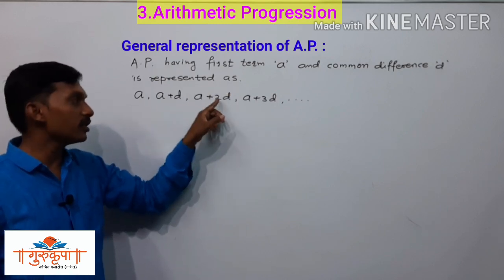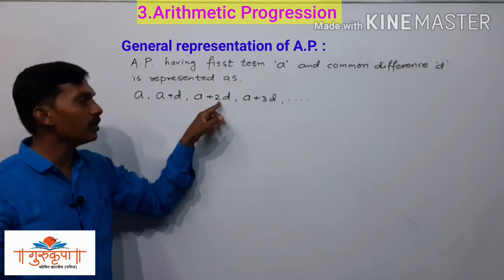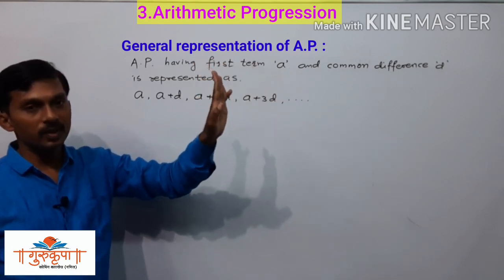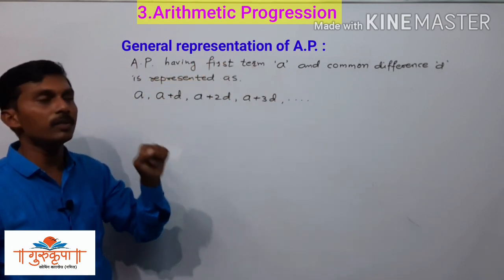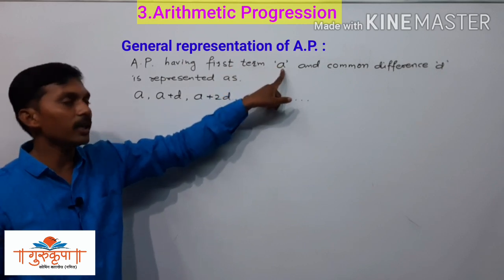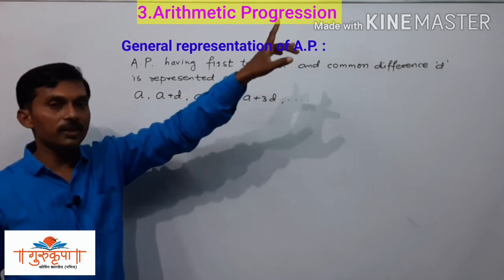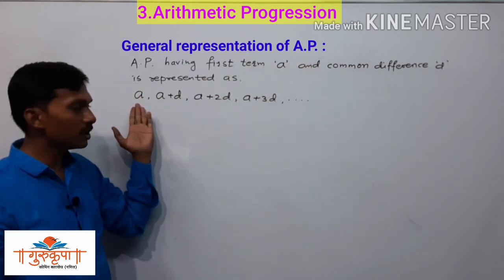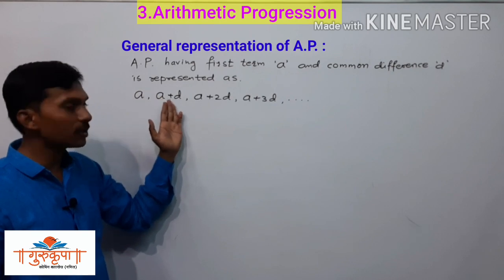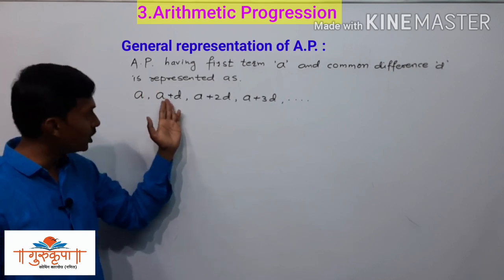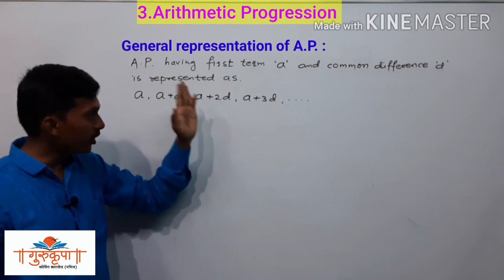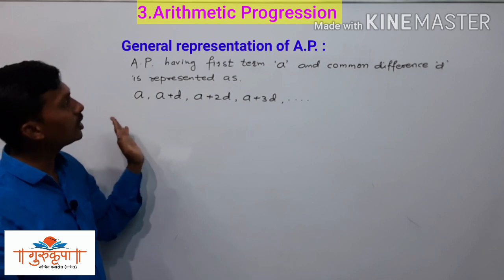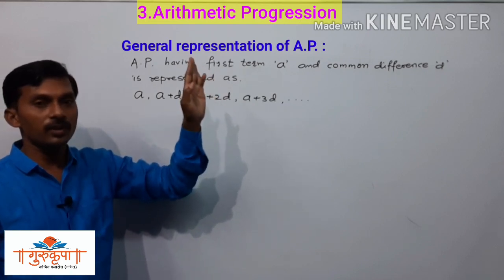And if we add d again to this third term, we get the fourth term, and so on. So the main thing to remember is that the first term is represented by a and the common difference is represented by d. In the general representation of AP, the first term is a, adding d to the previous term gives the second term, adding d to this term gives the next term, and so on. So this is all about the general representation of AP.